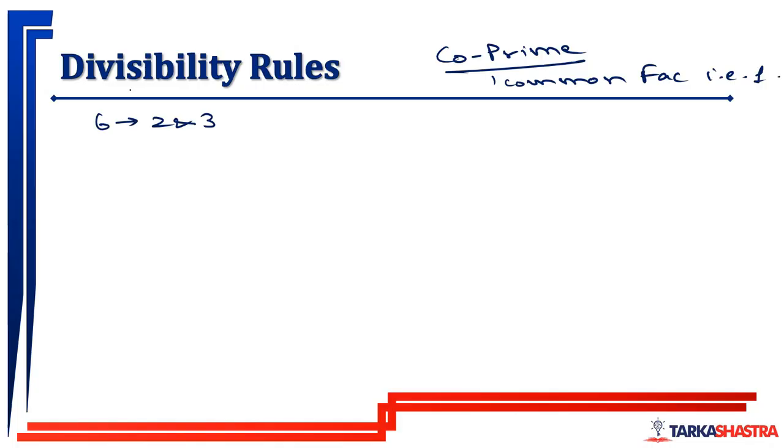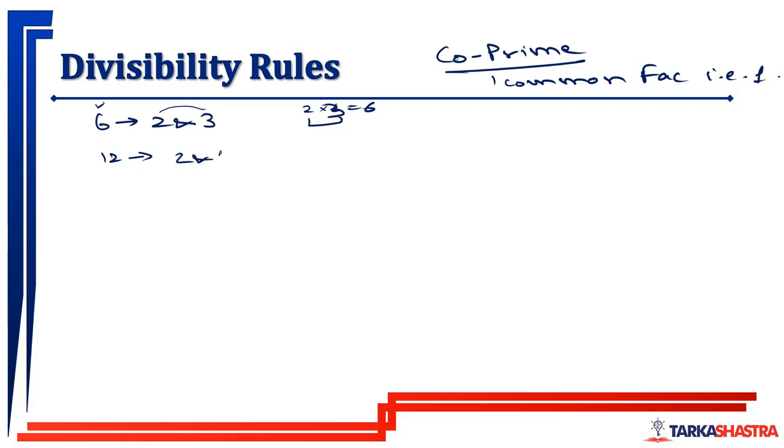Now, what did we do here? The product of these two, 2 into 3, is equal to this number 6, and this 2 and 3 are co-prime to each other because they have only one common factor, which is 1. For example, let me say I have to find out the divisibility rule of 12.